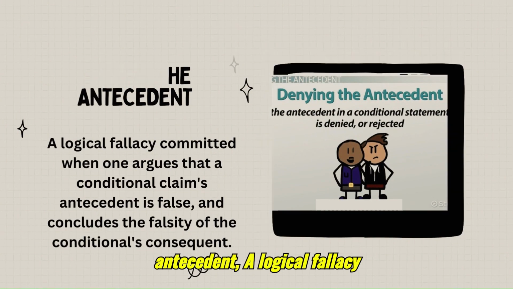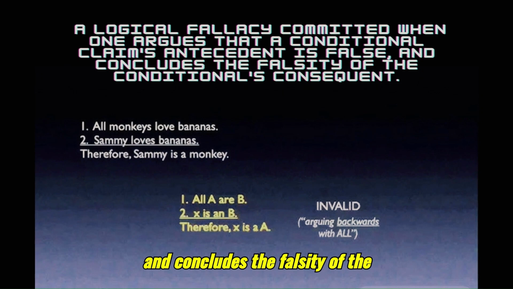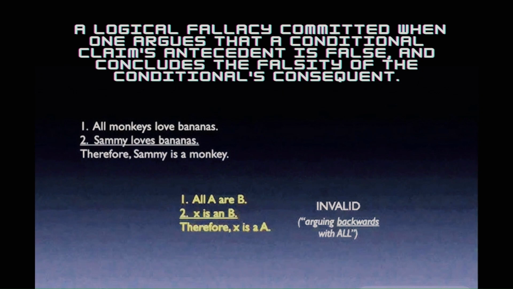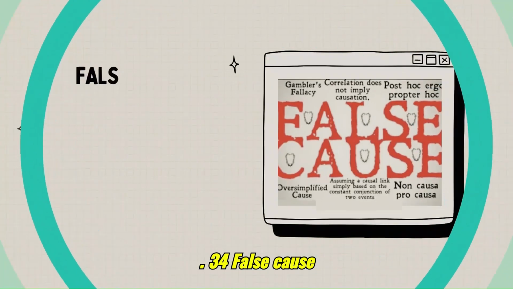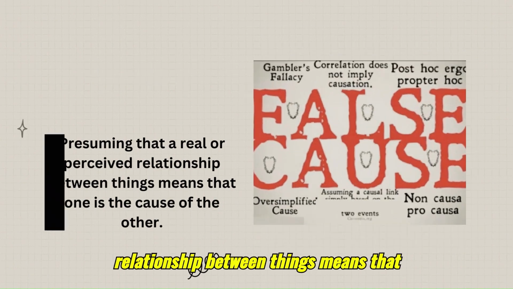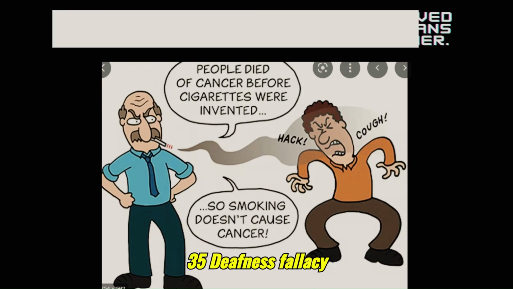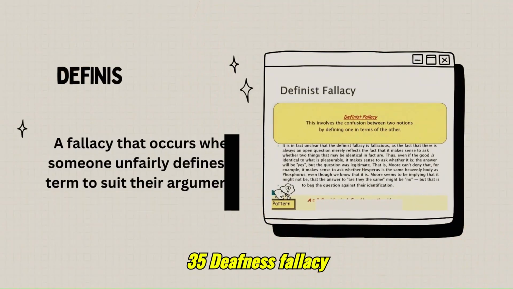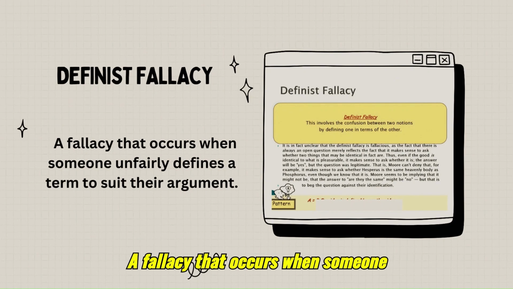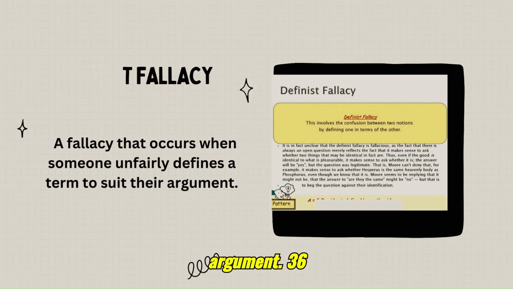A logical fallacy committed when one argues that a conditional claim's antecedent is false and concludes the falsity of the conditional's consequent. 34. False cause. Presuming that a real or perceived relationship between things means that one is the cause of the other. 35. Definite fallacy. A fallacy that occurs when someone unfairly defines a term to suit their argument.